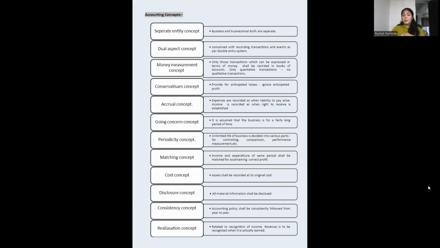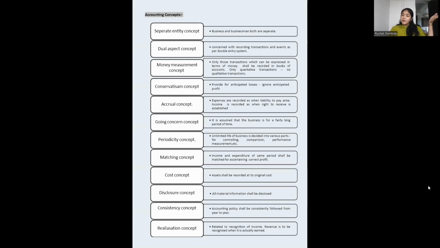Then comes your matching concept. If an expense has occurred in this year, it has to match with that particular year's recorded transactions. If I incur an expense of around 15,000 today, 6th of December, and that is for 1 year, I can't record the 15,000 expense in this FY 23-24. I will only record it up to 31st March 2024. How much is the expense from 6th December 23 to 31st March 24? Whatever the expense is out of 15,000, that much only I can record over here.